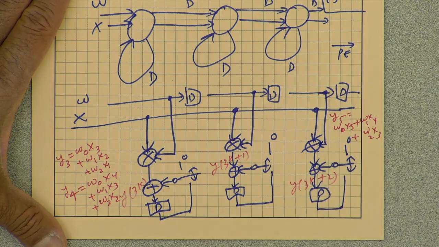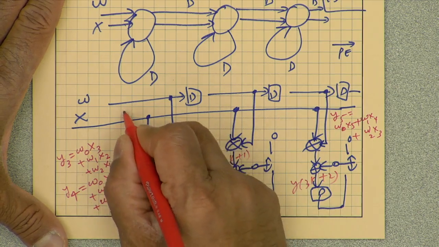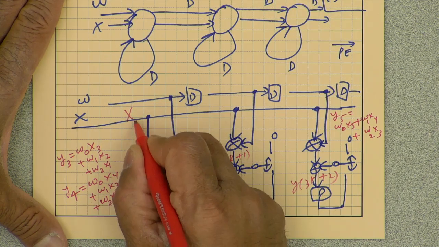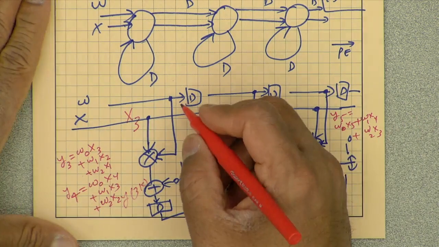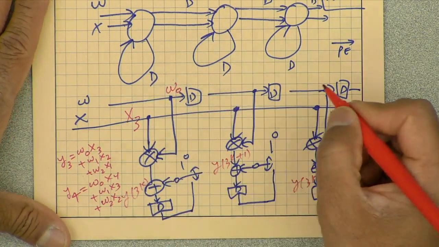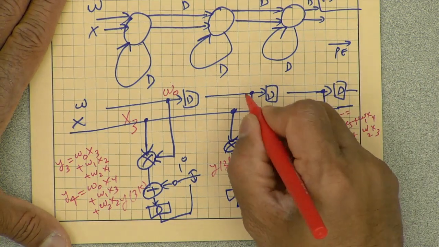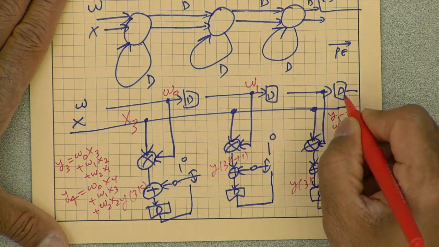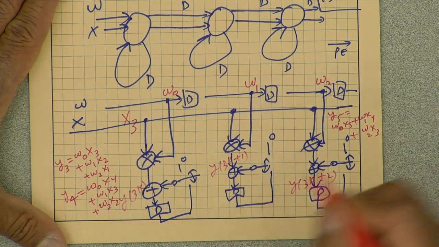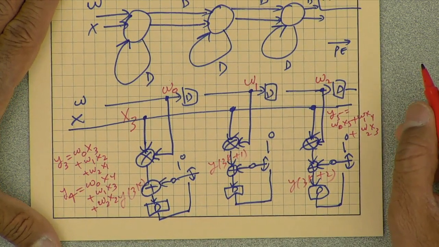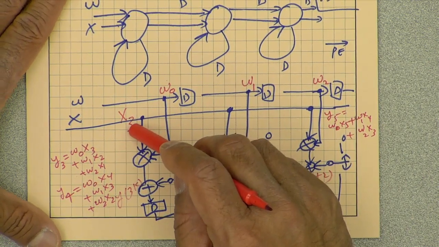Okay, all right. So let's say that at this time we have x3. What does that mean? That means that this is w0 and w1 and this is w2. All right. So think about what is going on. In this cycle, when I input x3,